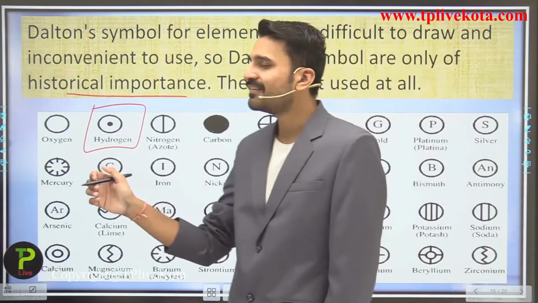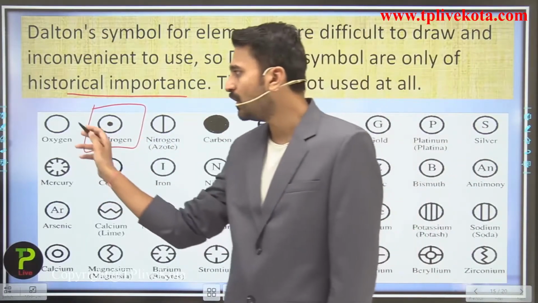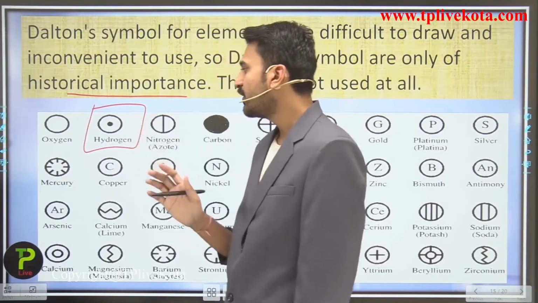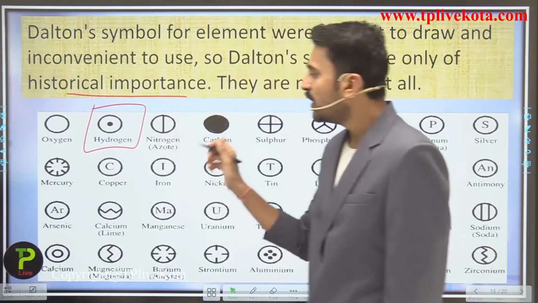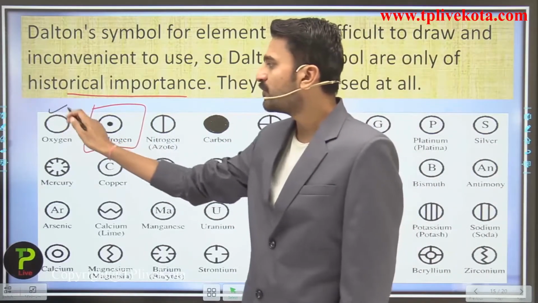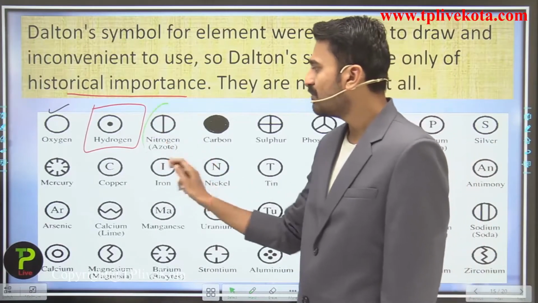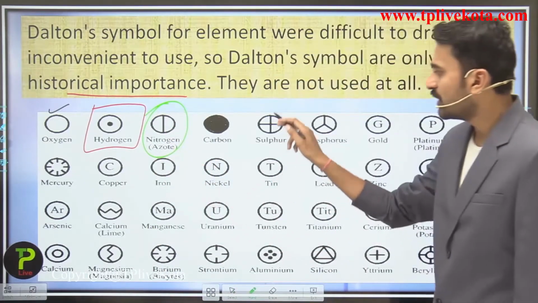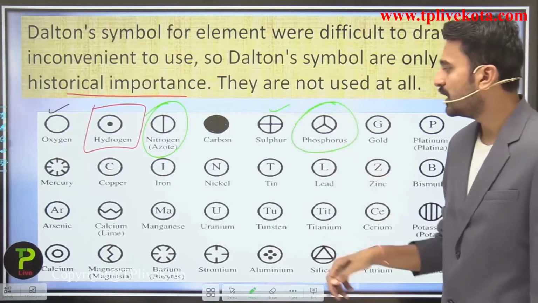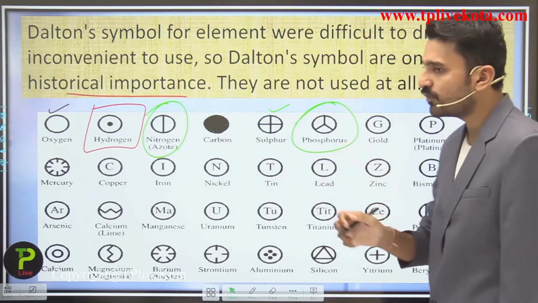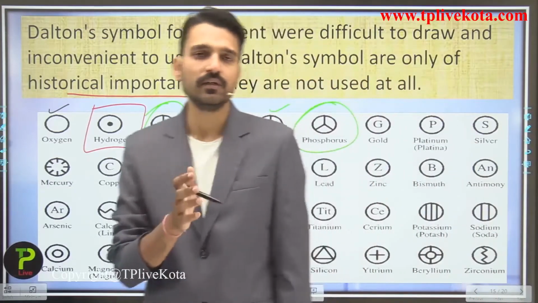For oxygen, since oxygen is a gas, he used only the circle with nothing inside it. For nitrogen, you need to remember, students, Dalton used a symbol like this. For sulfur and phosphorus, it may seem like the Mercedes symbol to you, but this was the symbol for phosphorus which was given by John Dalton.